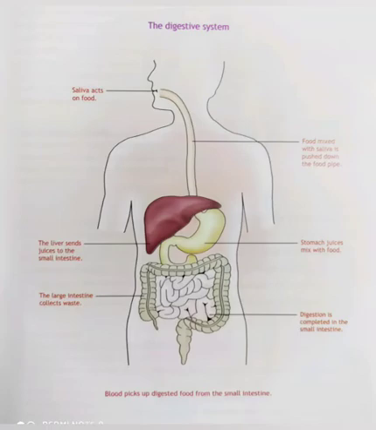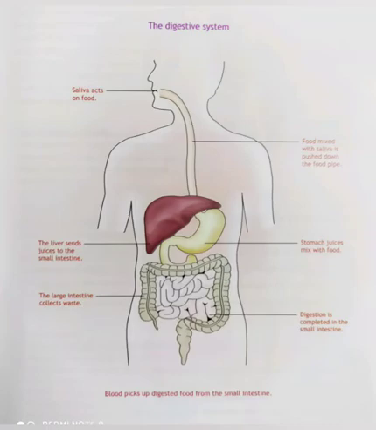Then the food mixed with saliva is pushed down the food pipe. So saliva acts on food, it is broken into small particles, and it is pushed down the food pipe. Through the food pipe, the food reaches the stomach, where the stomach juices mix with the food.